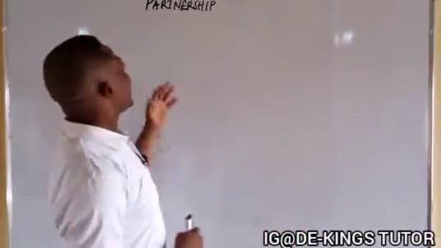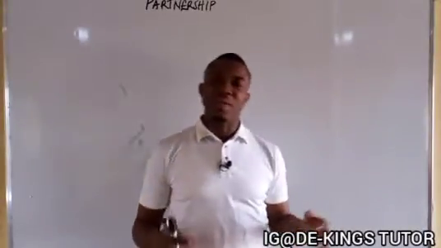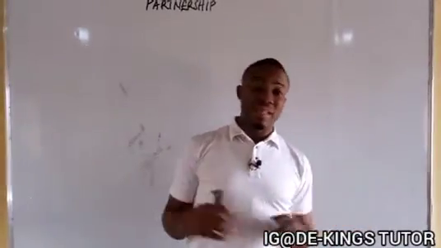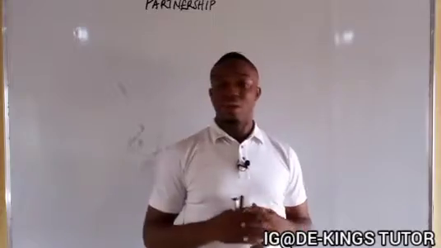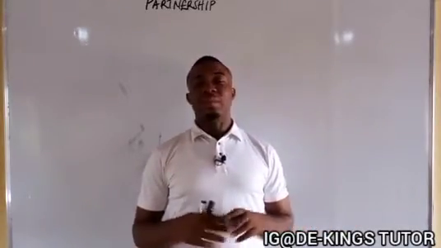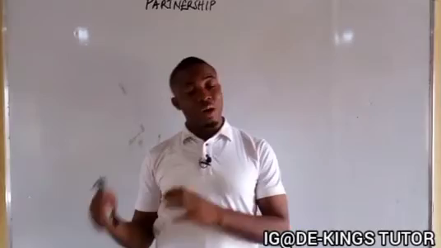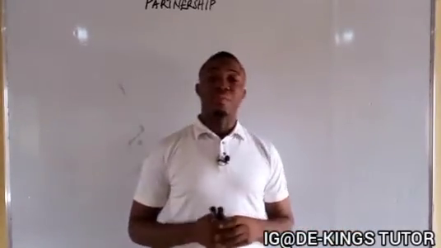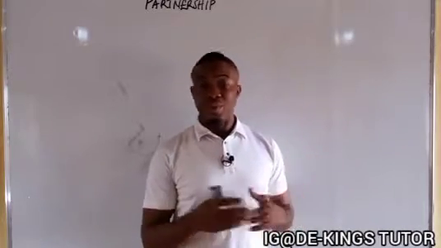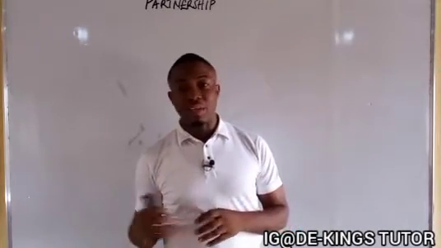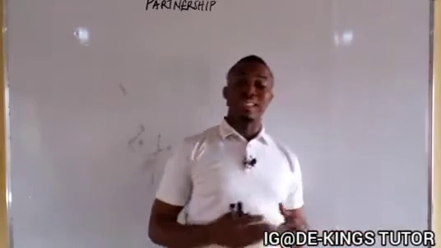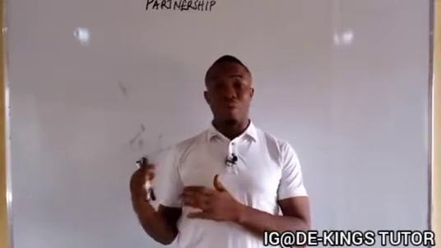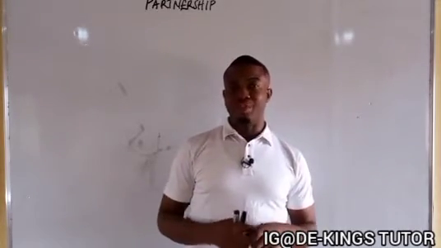Okay. Now today we want to see partnership. Okay, very important topic in accounting. Partnership. Now, basically, we have three business organizations: the sole proprietor, which is known as a one-man business, the partnership, and also the company. So we have seen the sole proprietor, final accounts of the sole proprietor that comprise of the statement of comprehensive income and the statement of financial position. That is the trading profit or loss account and balance sheet. Okay, and now I want to see, we have also seen that of a company. I want to see the partnership.